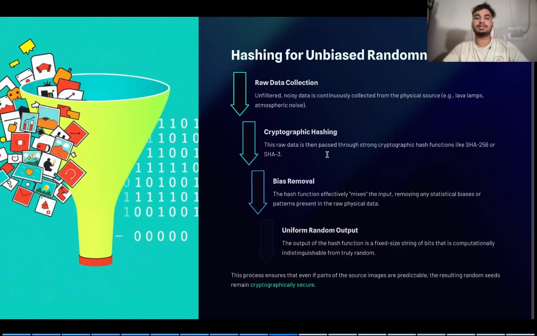What does hashing do? Hashing collects raw data into a function. The data may be unfiltered and noisy, mostly physical photo data from lava lamps and bubble tubes, etc. Now, these are sent into a cryptographic hashing function, which gives us output in the form of different buckets, which are then stored.